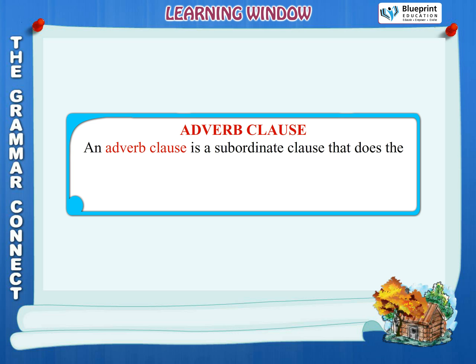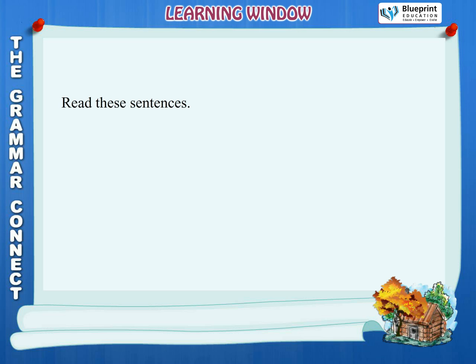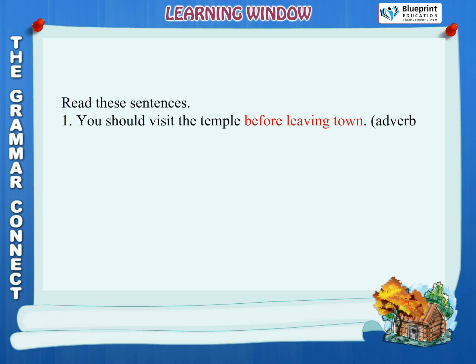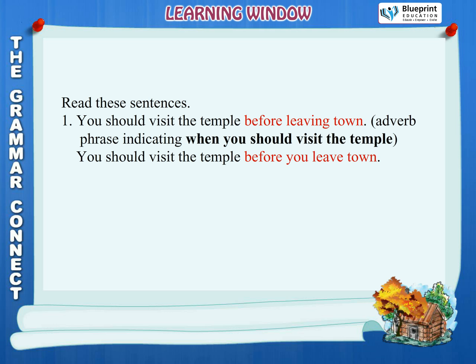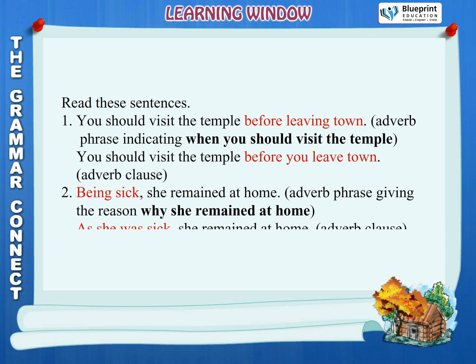Adverb clause. An adverb clause is a subordinate clause that does the work of an adverb in a sentence. It modifies the meaning of a verb, an adjective, or another adverb in the main clause. Read these sentences. 1. You should visit the temple before leaving town. Adverb phrase indicating when you should visit the temple. You should visit the temple before you leave town. Adverb clause. 2. Being sick, she remained at home. Adverb phrase giving the reason why she remained at home. As she was sick, she remained at home.